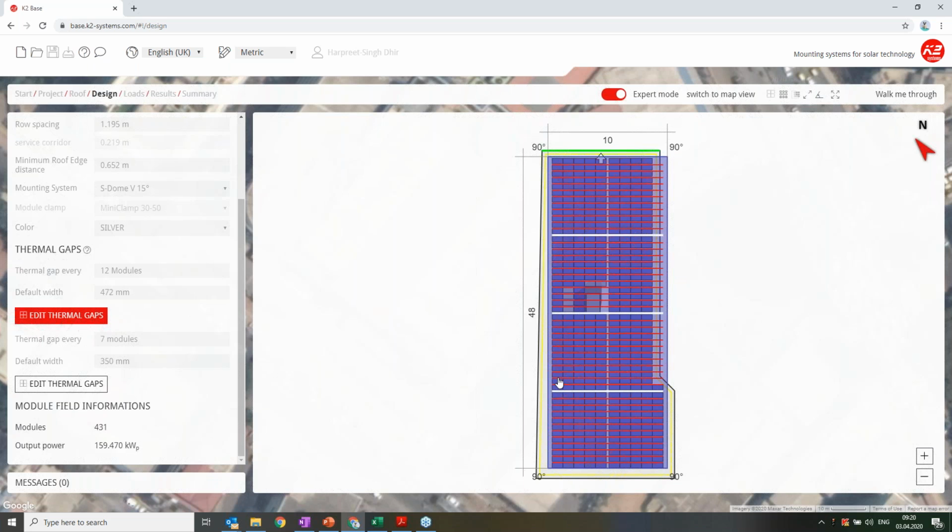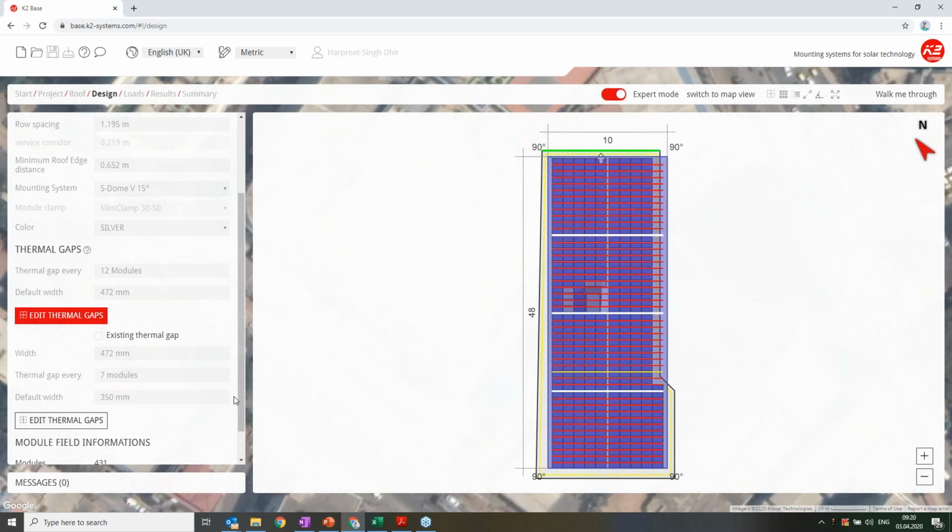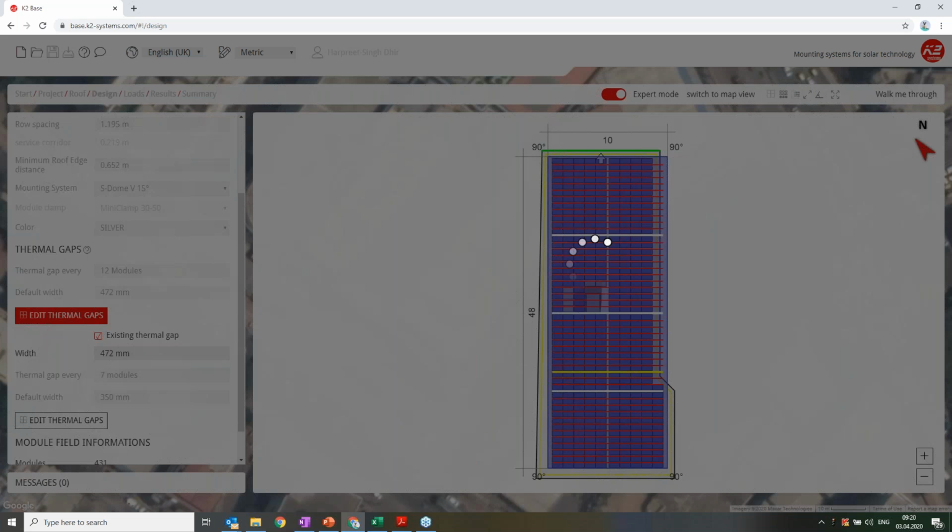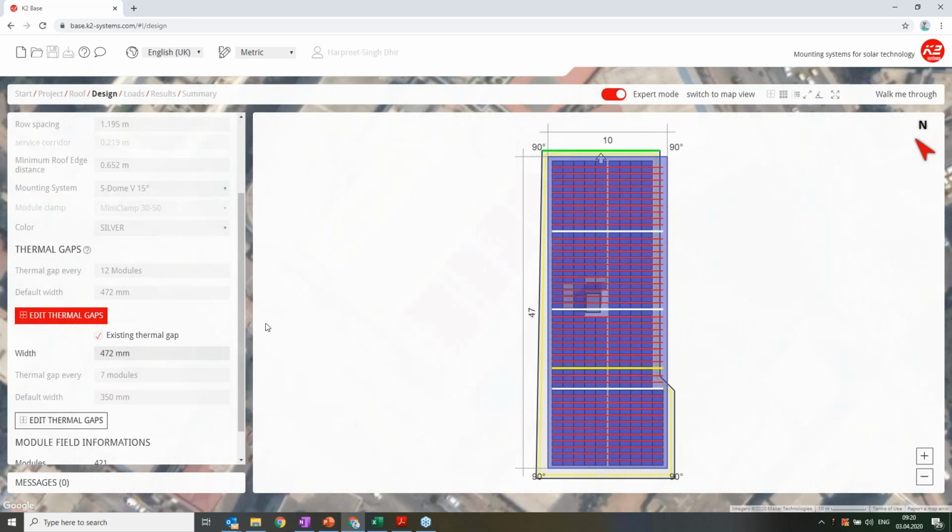So 13, 14, I will click here and define a thermal gap. I will click on existing thermal gap, and here I define 470, that's fine. But since I have a thermal gap here, I don't need one here. I will delete this.